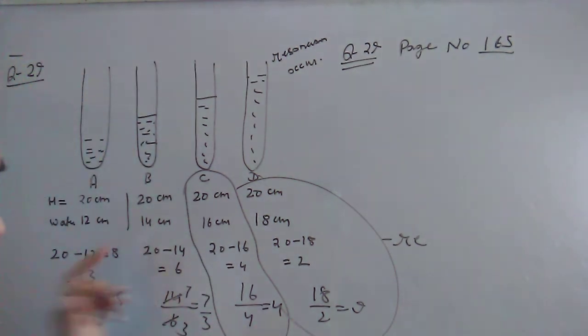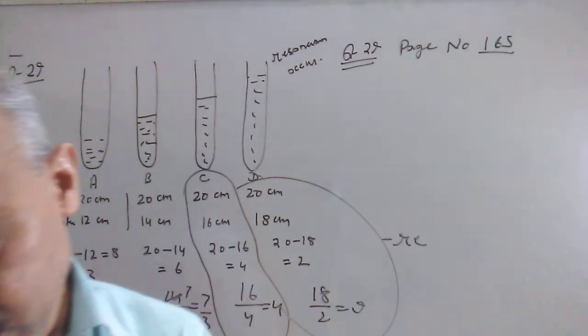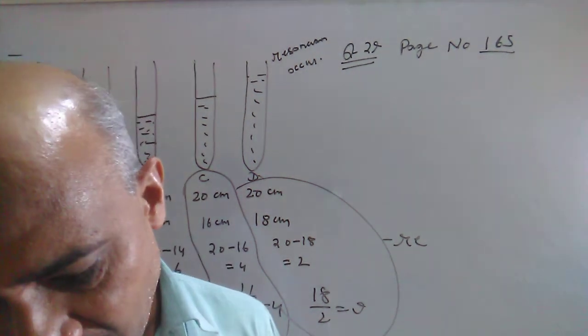But in both cases there is no resonance. Here also no resonance will take place. Here there will be resonance, and here resonance is automatically happening. It is given to us. Now let us see the things which he has asked.